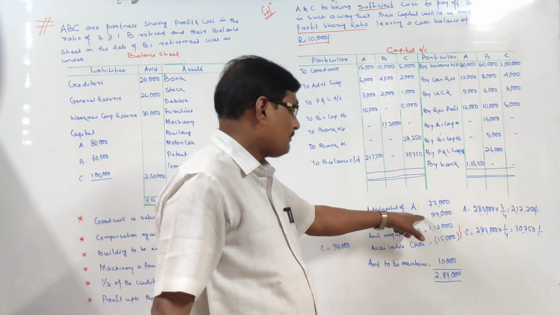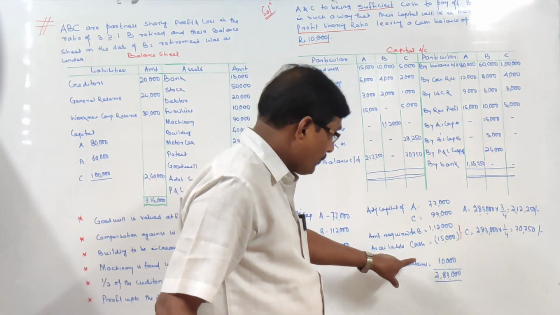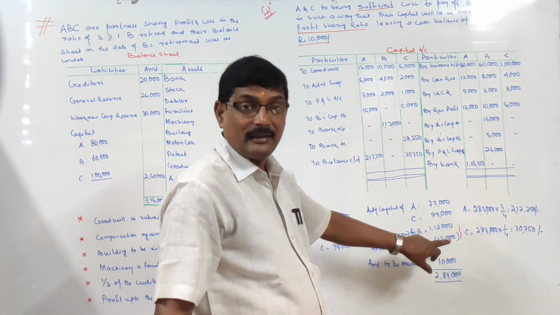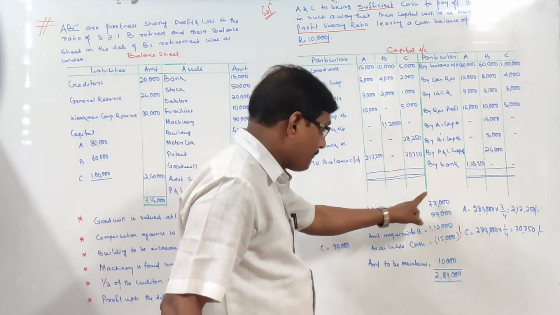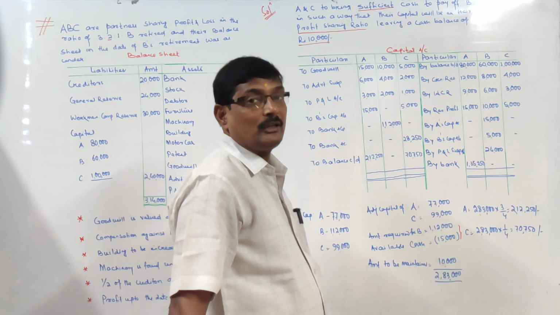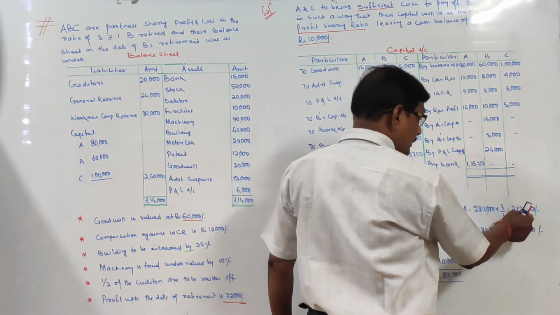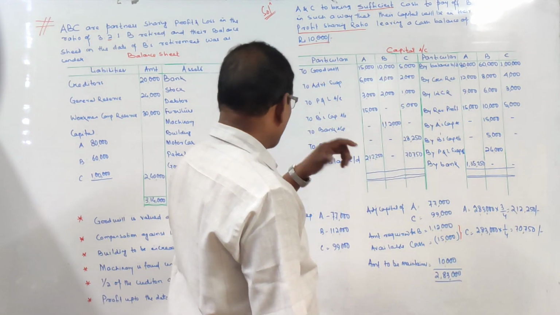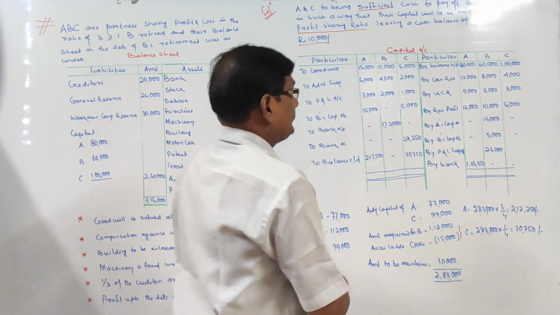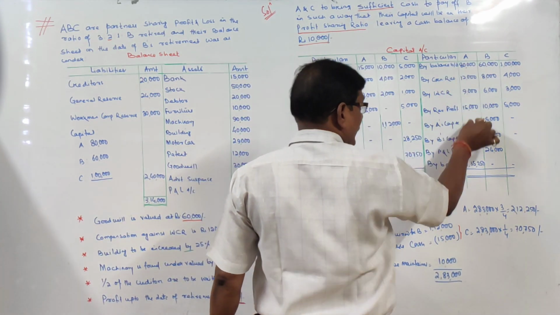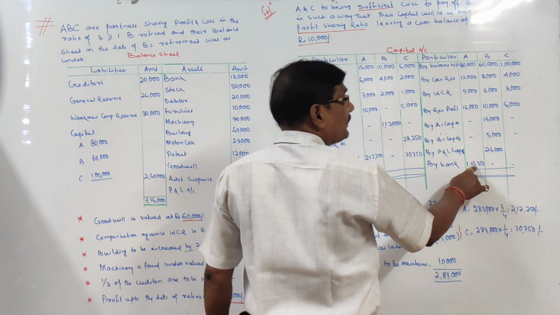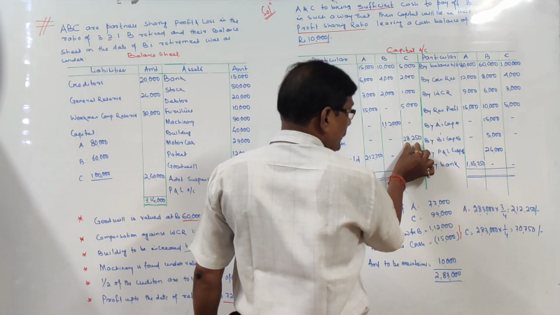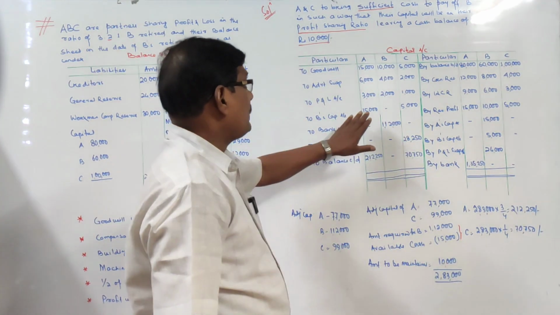Adjusted capital of A and C. This is the amount required to pay off B, and we need 10,000 to remain in the business. That 10,000 rupees to remain in the business. Now the combined capital total comes to 2,83,000. Means A's capital should be 2,12,250 and C's capital should be 70,750. Right. So now first you write down the balance carried down. Then total debit minus total credit. So this is the amount to be brought in by A, and total credit minus total debit is the amount C will withdraw, and we will pay off B.